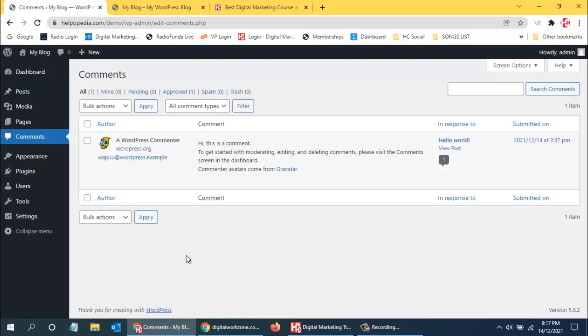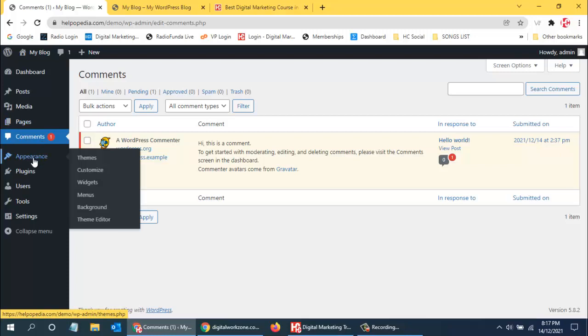If someone posts a comment and I don't like it, I can unapprove it, delete it, or mark it as spam. If I unapprove it, it will be removed from the page and will not be published. Unless I read it, everything is fine, and I click approve, it will not get posted in whichever blog it is written. Here it is written in this particular blog, hello world. That is the comments.